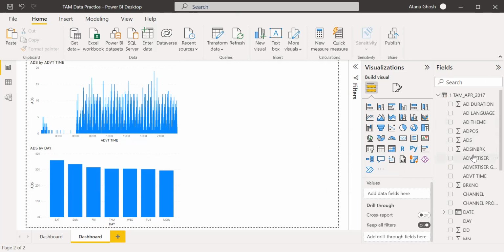In that case, we'll first do advertiser group, then apply a filter.